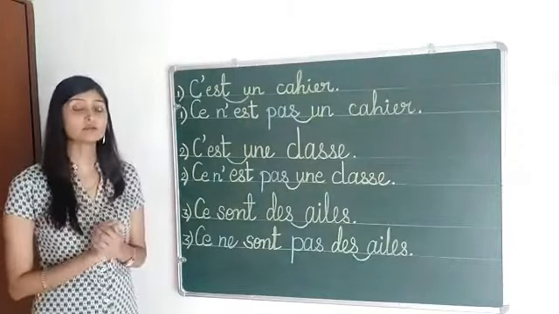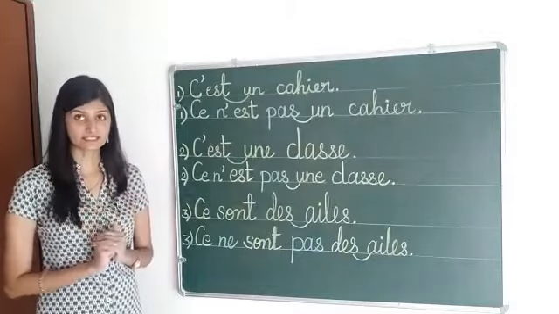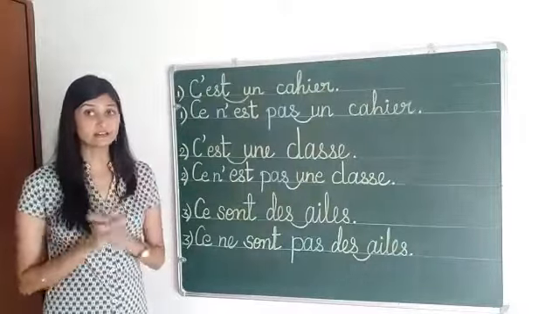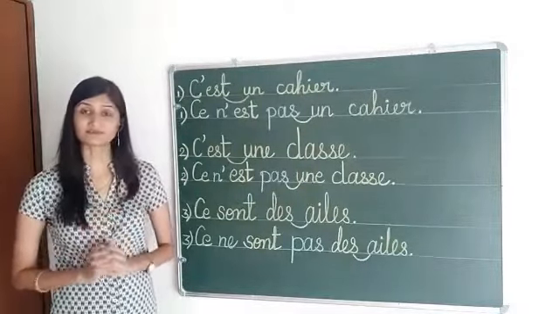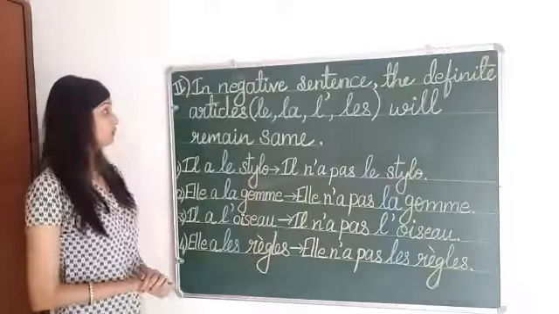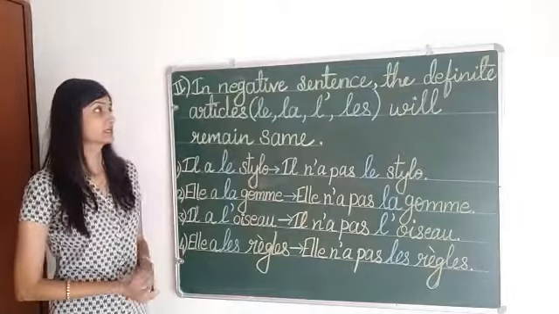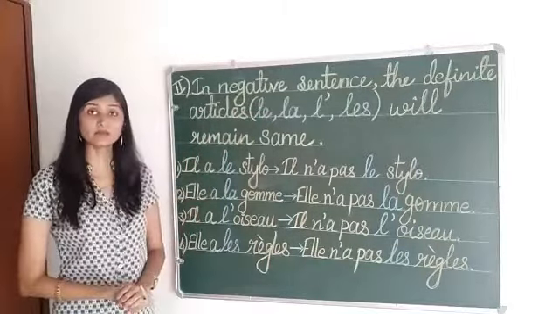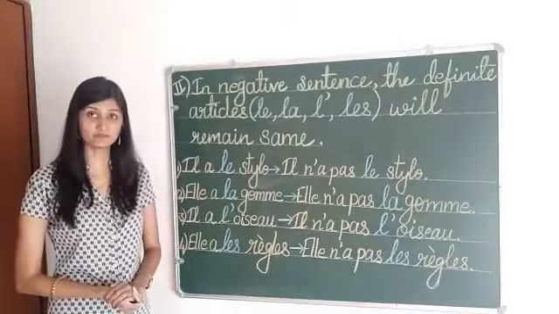Now there is one more rule in forming negative sentences. Till now we have seen indefinite articles. Now let us have a look at the definite articles. Okay. Now the next one. In negative sentences, the definite articles le, la, l apostrophe and les will remain the same.